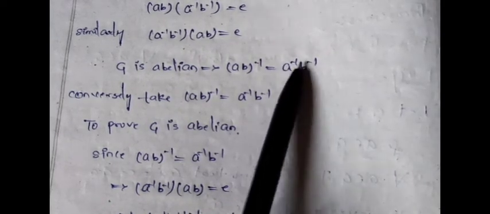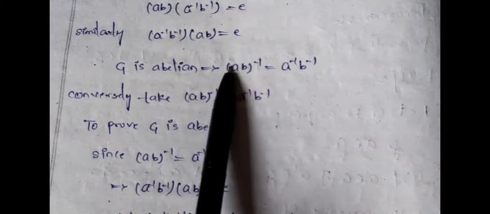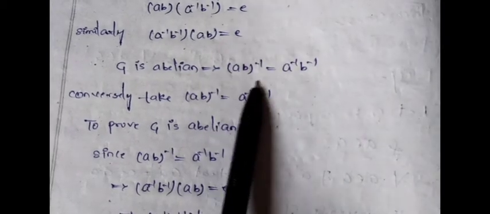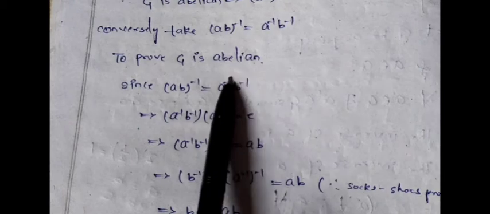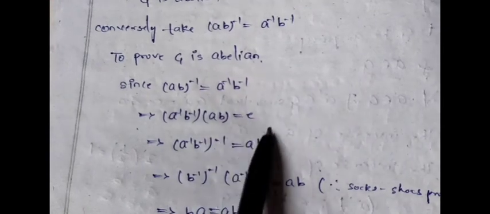In the same way, we take the converse of the if and only if condition. That is, we take this one and we need to prove G is abelian. So, as I already said, A inverse equals some B means we can write A into B equals E. So this inverse equals this element in the sense AB into this is equal to E. Obviously, if one element is the inverse of another, then the other is the inverse of the first.